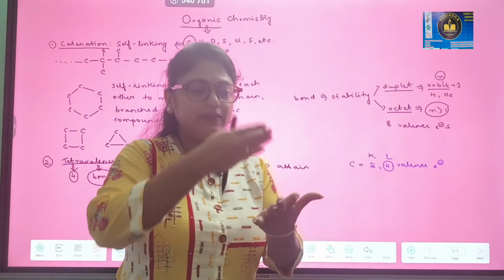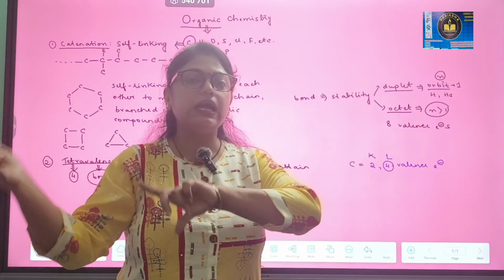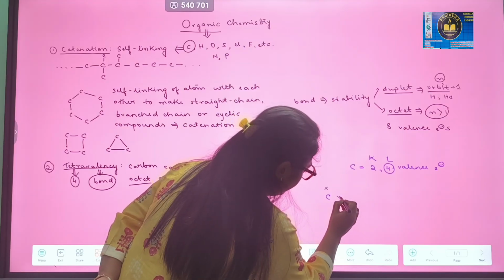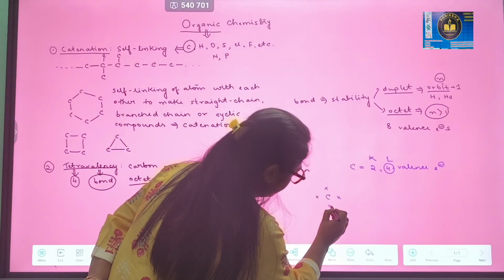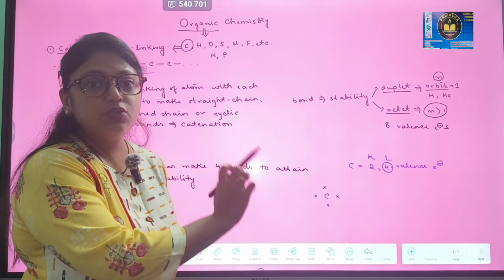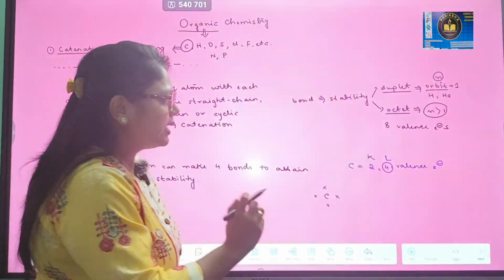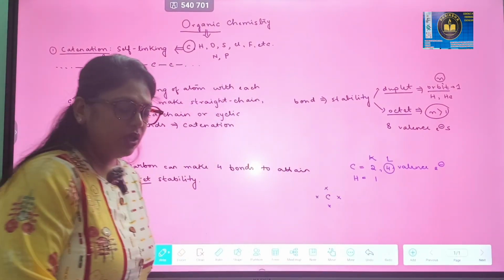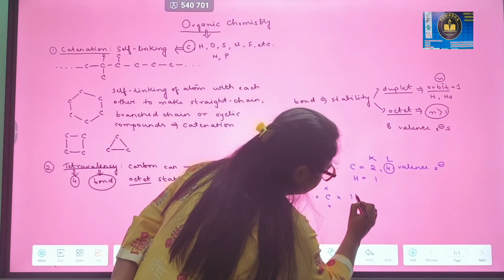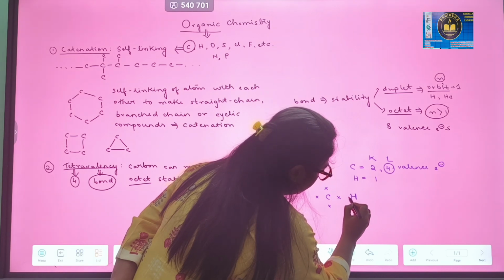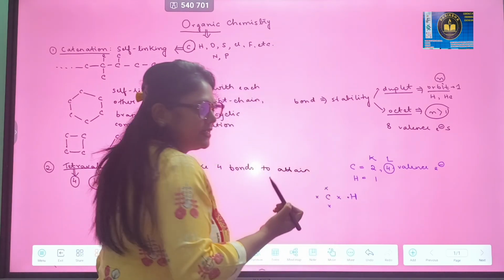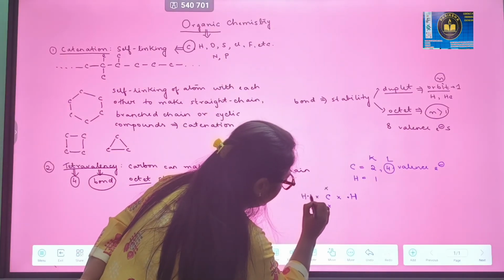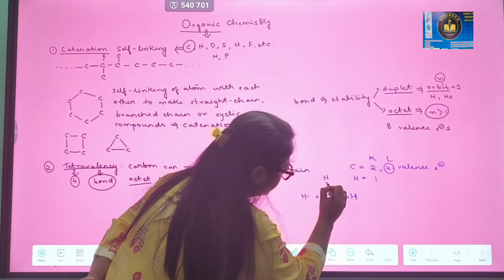Carbon will share the 4 electrons with another atom. Carbon has 4 valence electrons, as you can see. Now it will share the electrons with hydrogen atom. So hydrogen has 1 electron only. So hydrogen will attain the stability by completing its duplet. So carbon will share 1 electron with the 1 electron of hydrogen, and in that way hydrogen will complete its duplet.